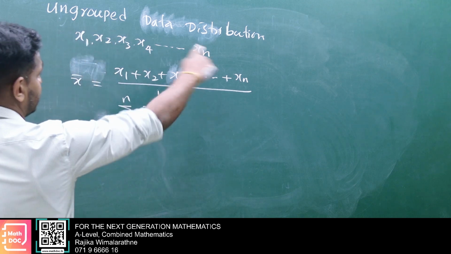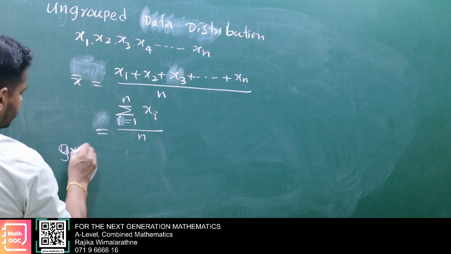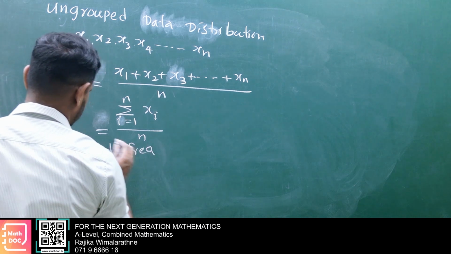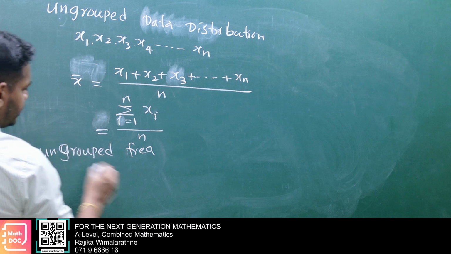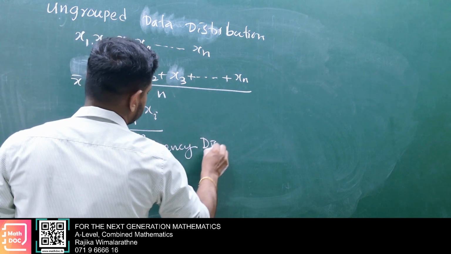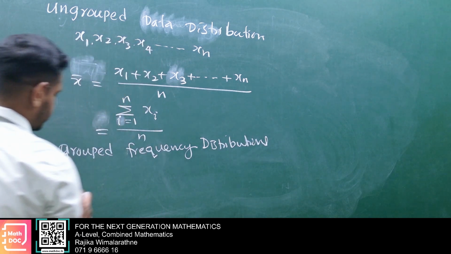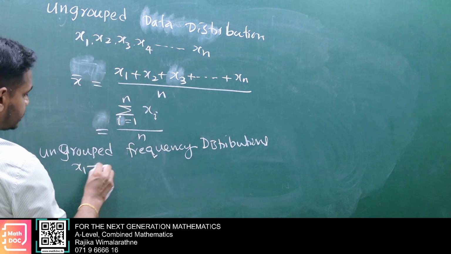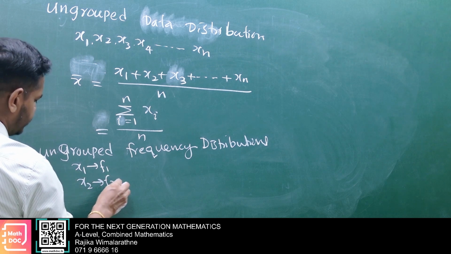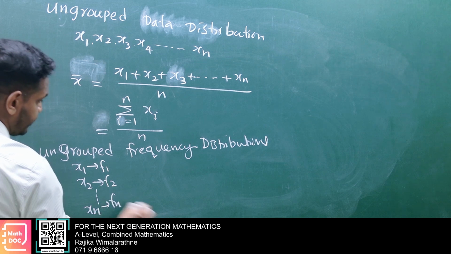That is ungrouped data distribution. Then grouped frequency. First, ungrouped frequency distributions. So the type is x1 with frequency f1, x2 with frequency f2, it goes on to xn with frequency fn.